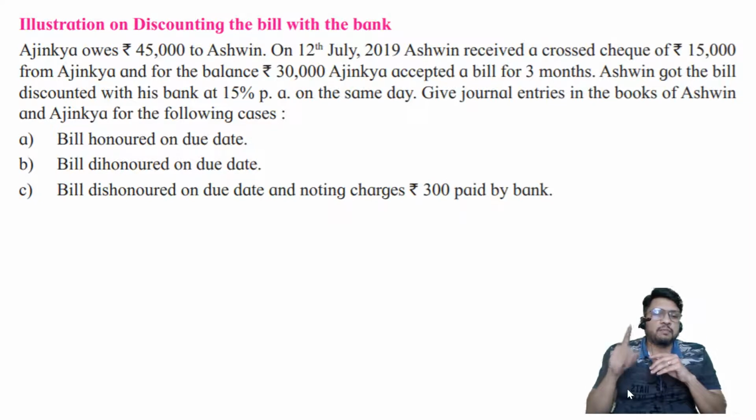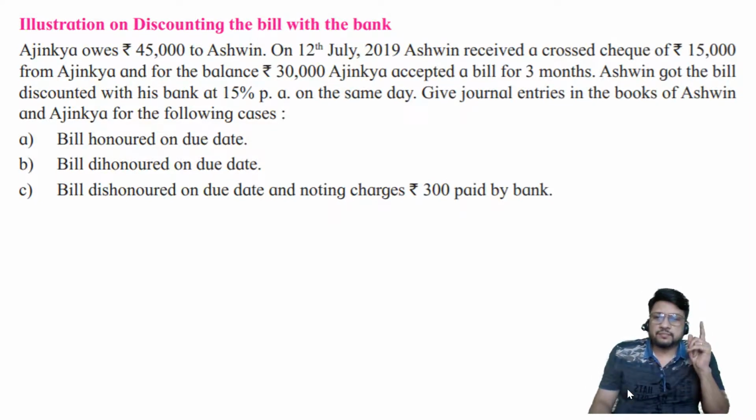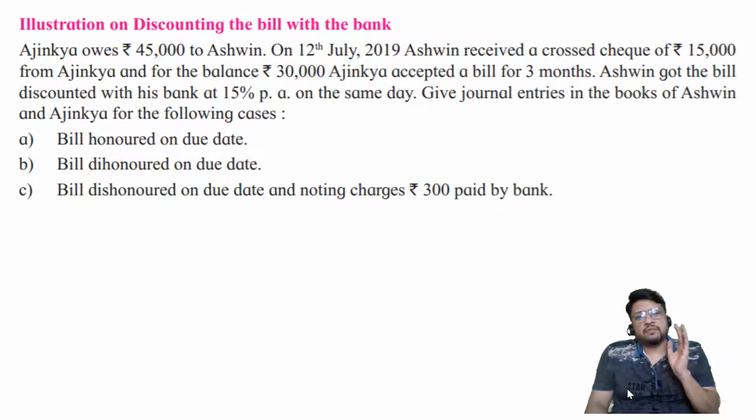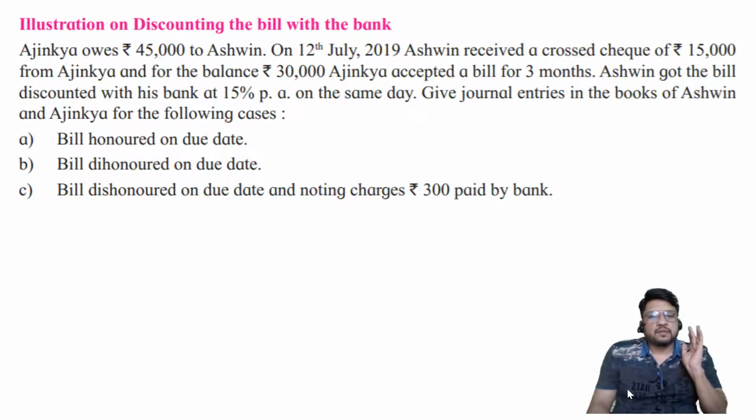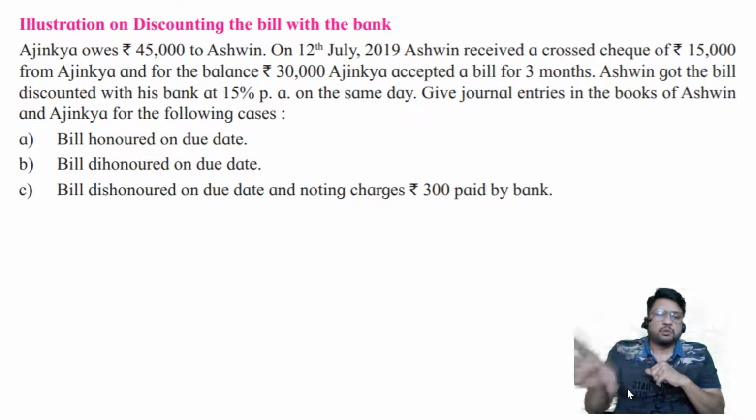Banker will not collect money on our behalf on the due date. In reality, banker will collect the money on his own behalf, because banker has already paid money to us. Now the bill has become his property. Just like we sold our land and building to somebody else, then that somebody else can again sell land and building to somebody else. Similarly, here we have sold the bill to the banker, then banker may do whatever he wants. So on the due date, banker will collect the money on the bill from the drawee as if it is his own bill, because we have sold the bill to him. That is called discounting.